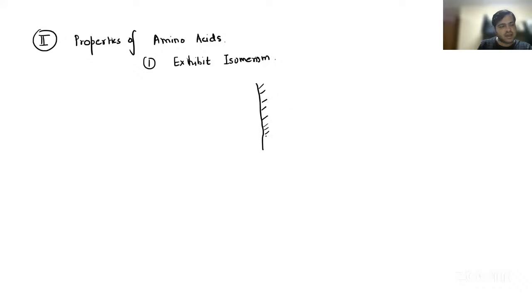They can exhibit isomerism. Now, let us suppose this is the mirror over here, and I am trying to draw a very basic alanine. That is one of the amino acids. So we already know we will have one hydrogen over here. We will have the COOH group, donating, so COO minus. We have the R group, that is CH3 over here. And over here, we have NH3 plus. NH2 is basically accepting, so it is NH3 plus.